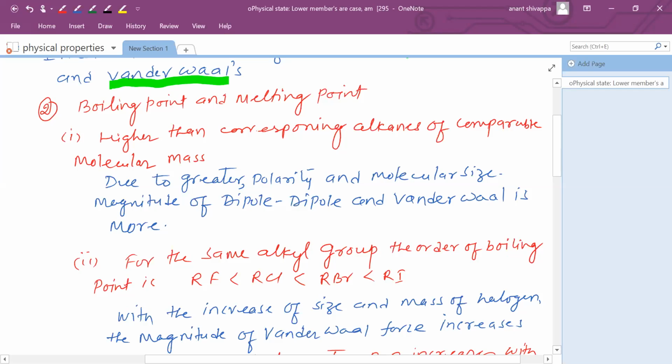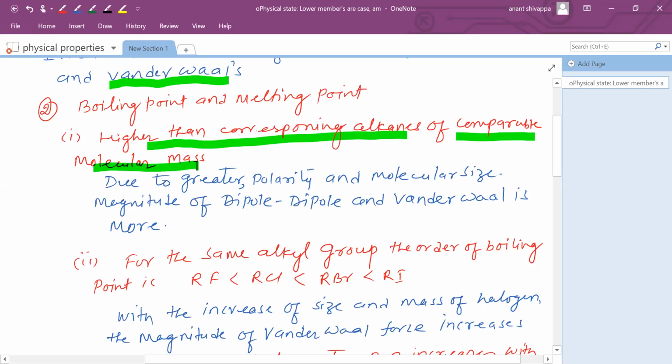As you know, alkanes are non-polar, whereas haloalkanes and haloarenes are polar. So what is written here? Higher than corresponding alkanes means the boiling and melting point of haloalkanes is higher than the alkanes of comparable molecular mass.